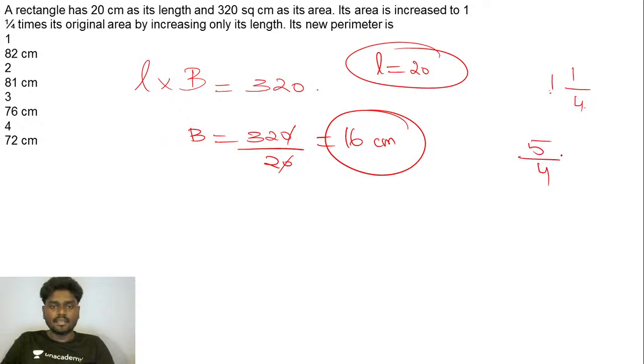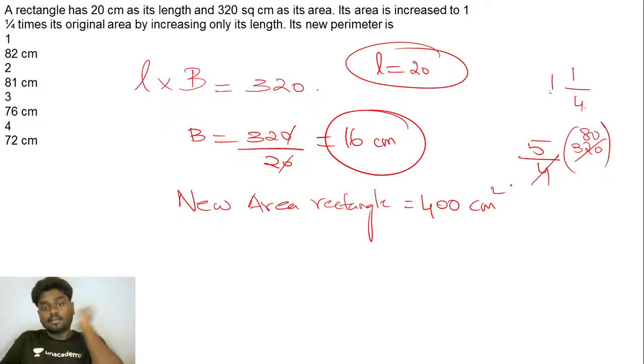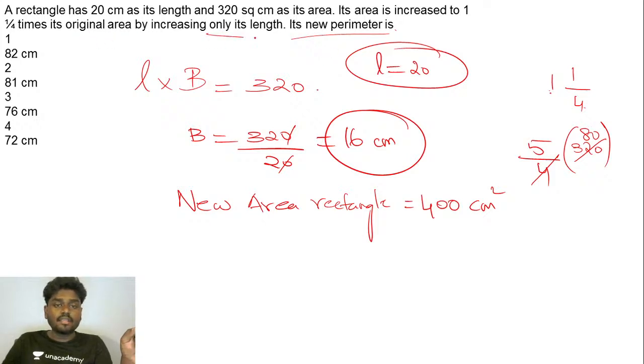So the initial area is 320 and now the new area is going to be 400 centimeters square. They're asking what is its new perimeter, and they've clearly said this is made only by increasing its length.